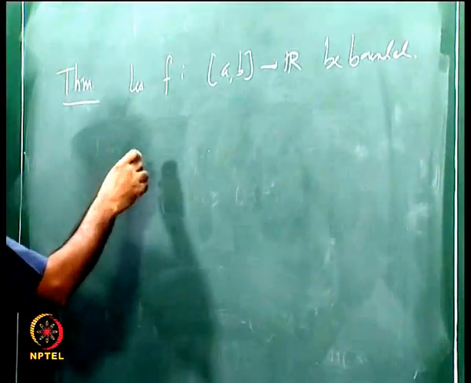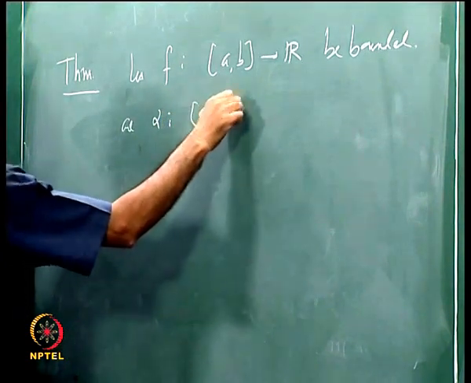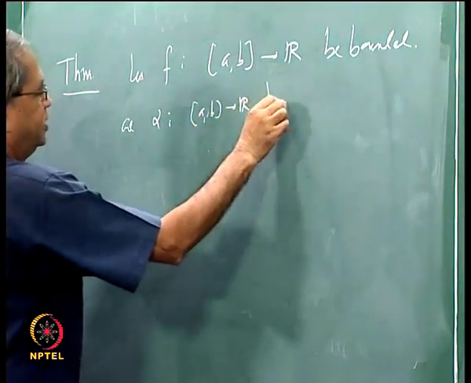Let f be bounded and alpha from [a,b] to R be monotonically increasing.